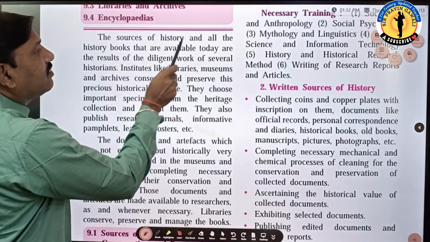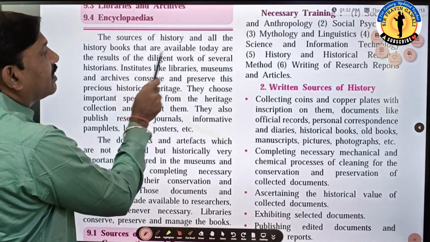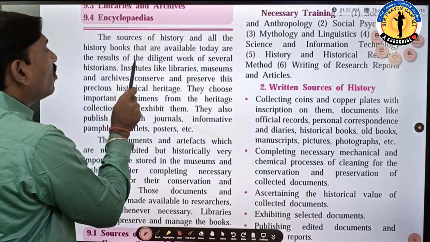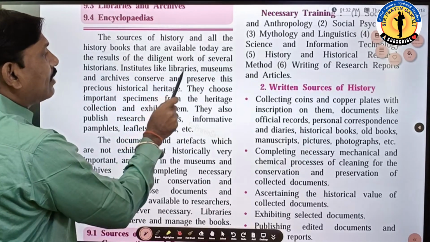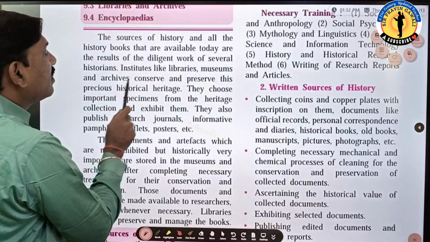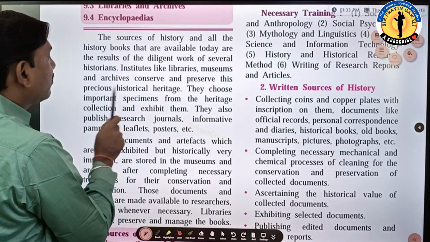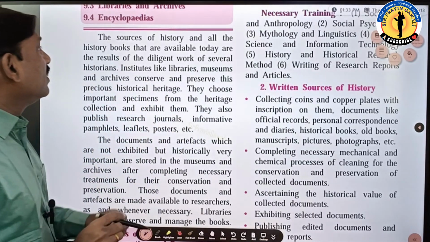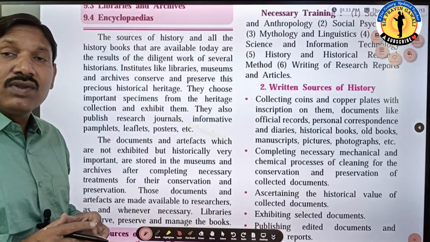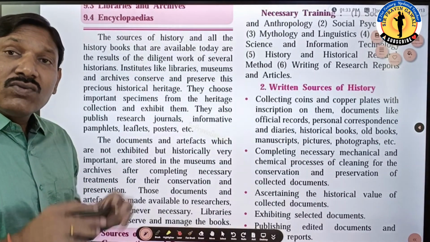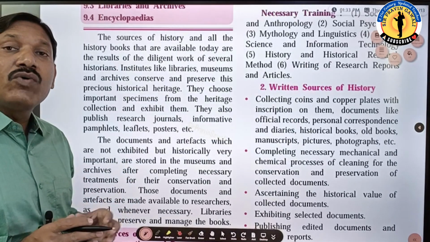Some sources of history and all the history books that are available today are the results of the diligent work of several historians. Institutes like libraries, museums and archives conserve and preserve this precious historical heritage. See students, all the sources of history are very important, because of the sources of history we can learn about the heritage.